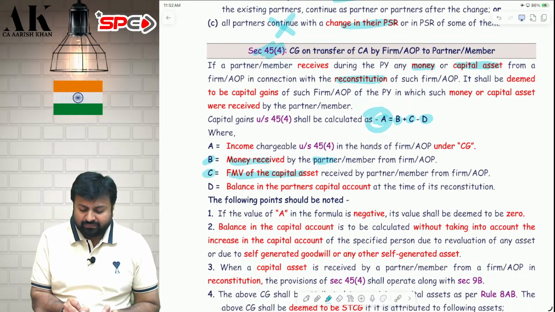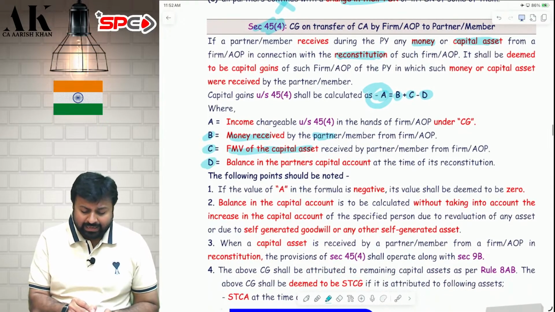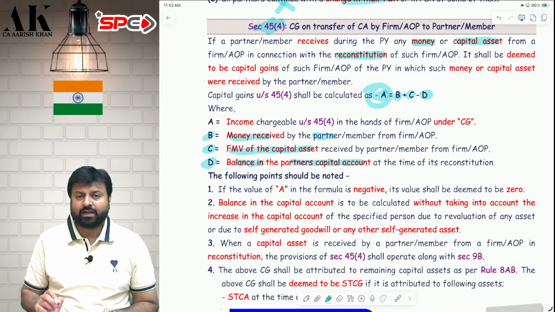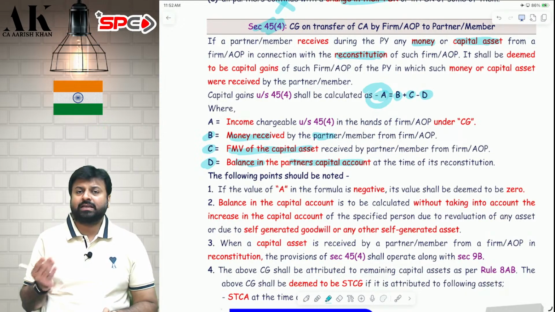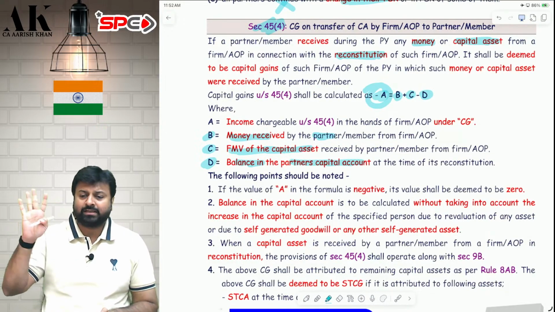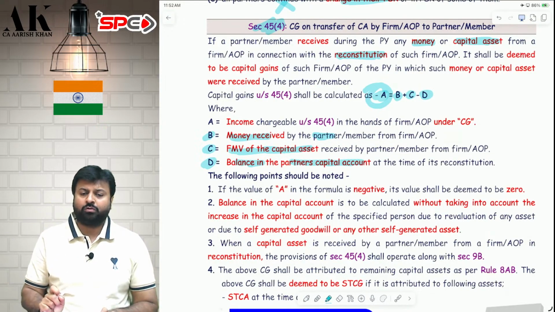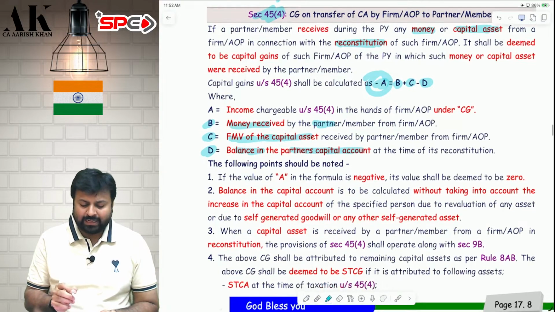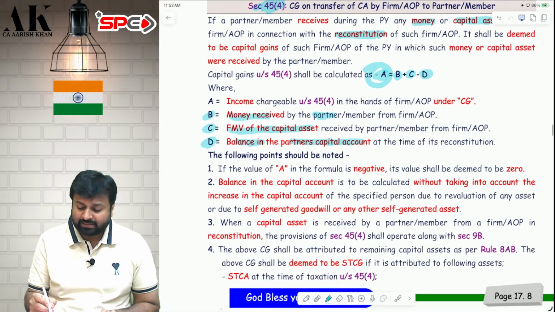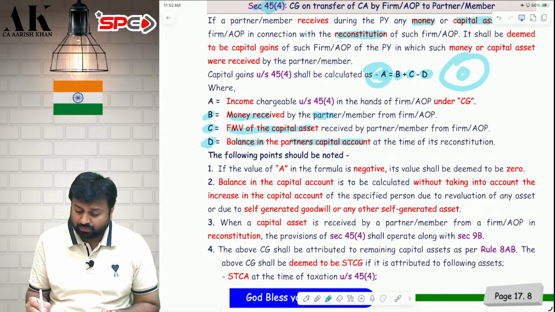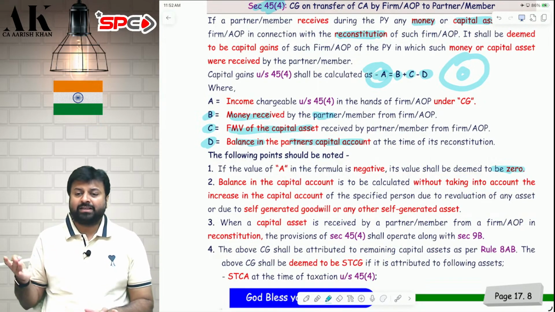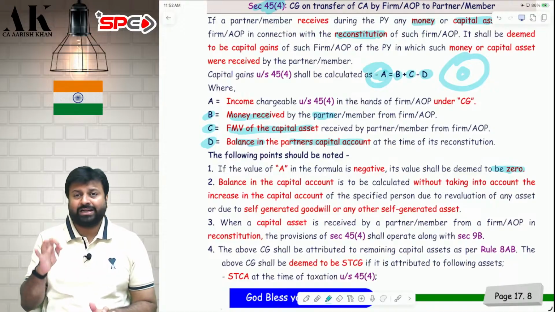C is the FMV of the capital asset. And D is the balance in the partner's capital account. Whichever partner is retiring, that partner's capital account you have to take. Now, while taking this B plus C minus D, if the answer is coming negative, then take it 0.